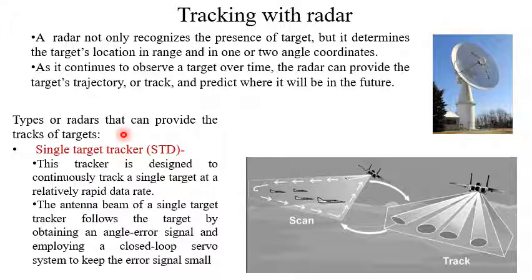Now various types of tracking radars are there. So first consider the single target tracker, STT. This tracker is designed to continuously track a single target at a relatively rapid data rate. The antenna beam of a single target tracker follows the target by obtaining an angle error signal and employing a closed loop servo system to keep the error signal small. So obviously there is a feedback mechanism, and that feedback mechanism will change the antenna beam to the proper position.